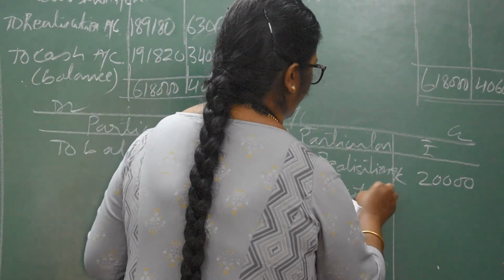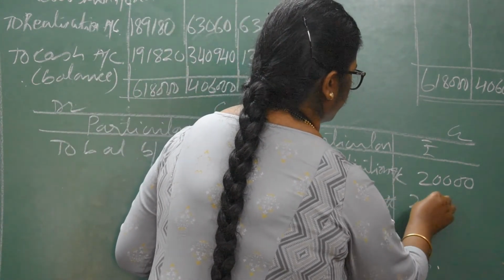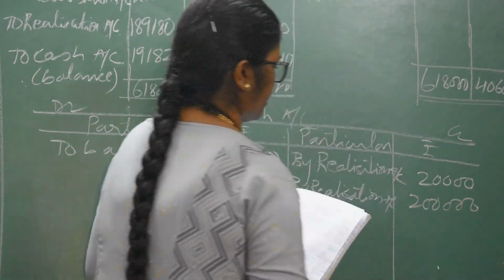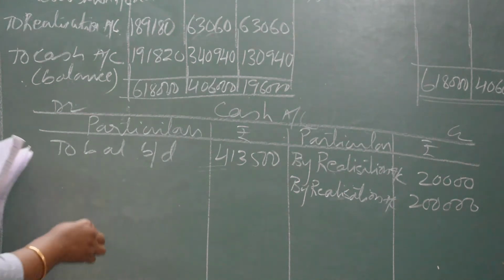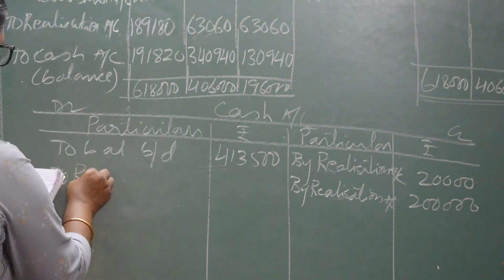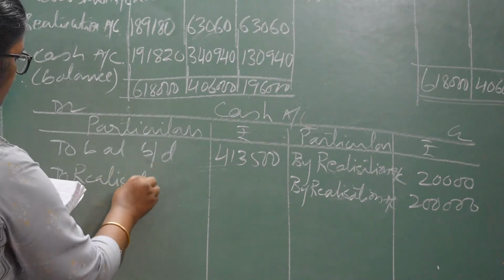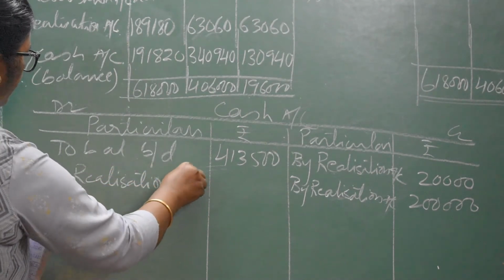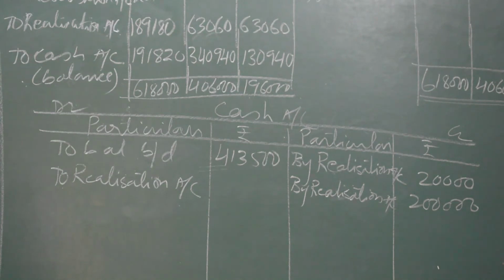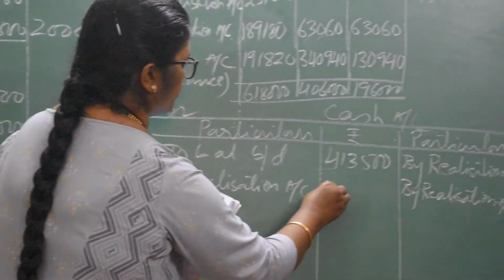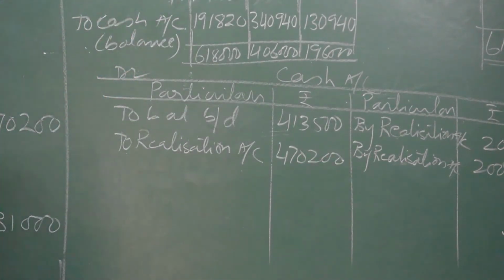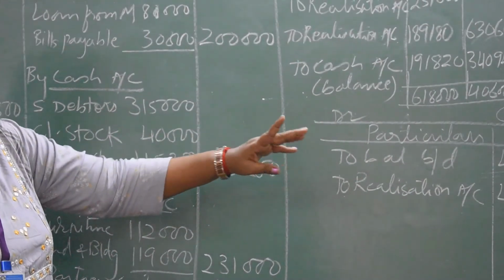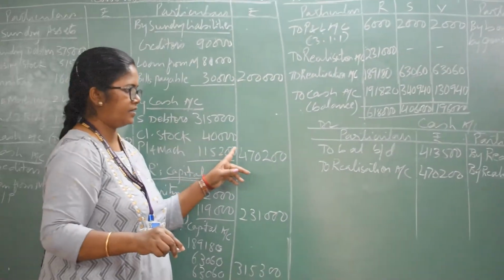These are brought from the realization account. One is dissolution expense, and the second one is expenses paid. This creditors' liabilities paid. This side to realization account. The cash which is received, 4,70,200 will come here. Any other cash entry? No. So these entries will go that side. Credit entry, debit side, and credit entry, debit side.